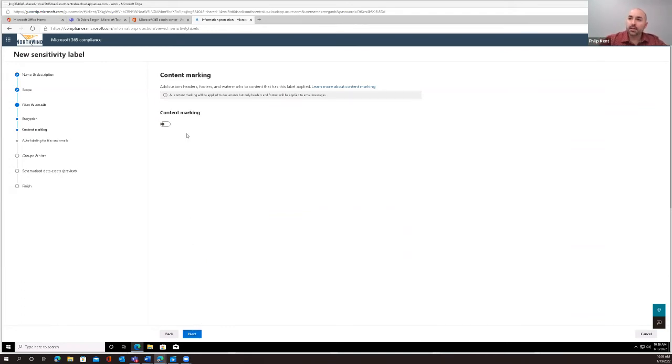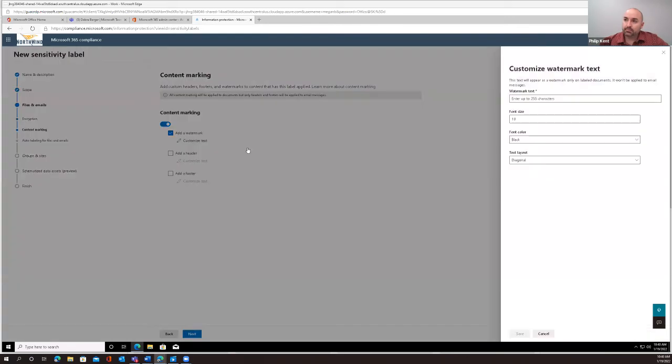Now, once you go to next, basically what we're going to do now is mark the content, okay? So we have three options here. We have the watermark, header, and footer, right? And we can do all three, we can do two, we can do one, right? So we're going to do the watermark today, and we're going to actually customize the text. Now, why are we doing this? Why do we want to mark the content, right?